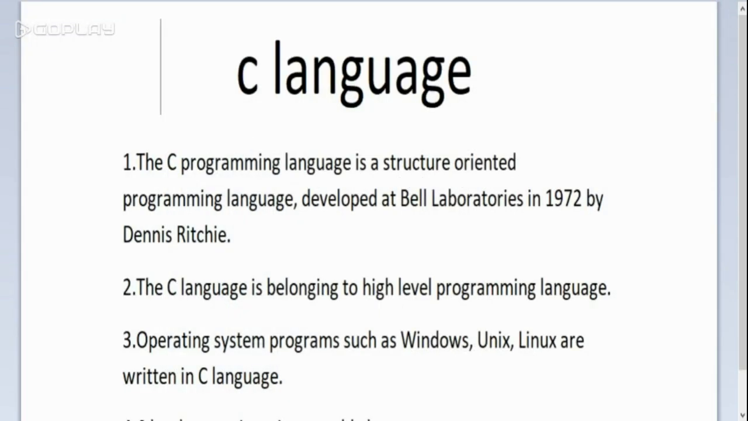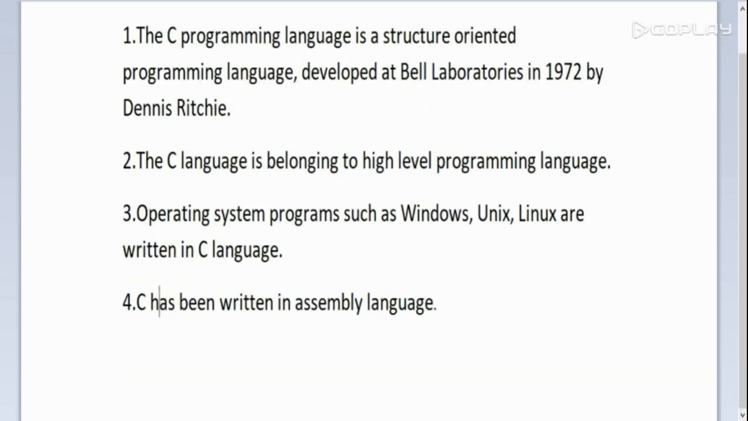C language. The C programming language is a structure-oriented programming language developed at Bell Laboratories in 1972 by Dennis Ritchie. Yes, C is a fully structure-oriented programming language developed in 1972 in America by a computer scientist named Dennis Ritchie. The C language belongs to the high level programming languages. Yes, C is a high level programming language which is easy to learn and easy to understand.